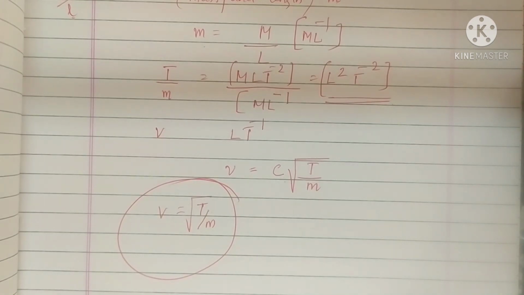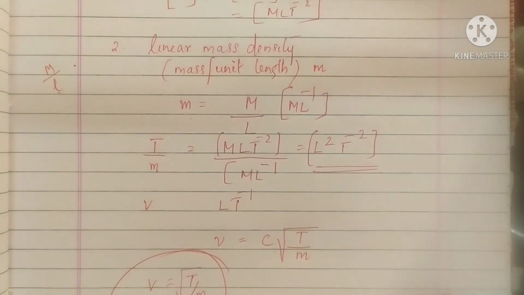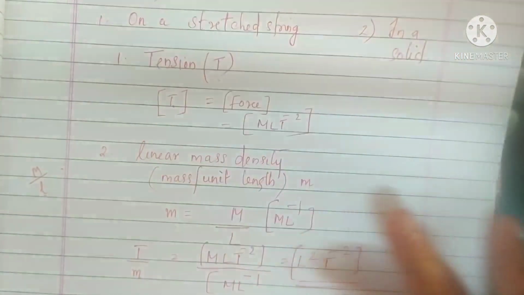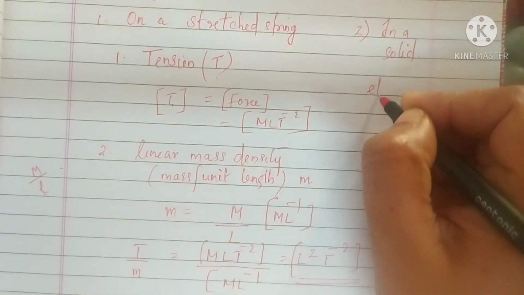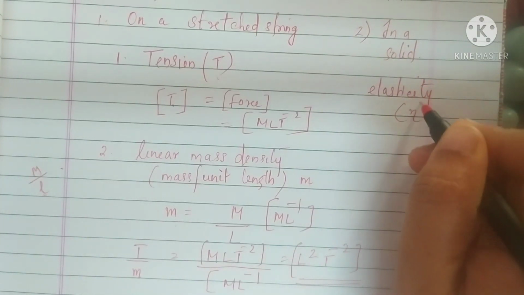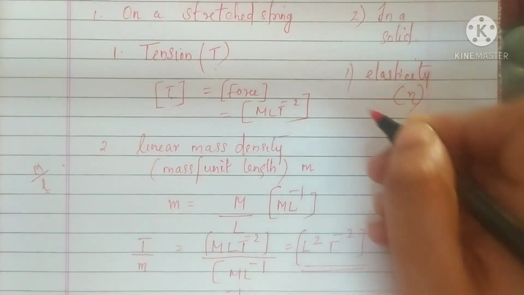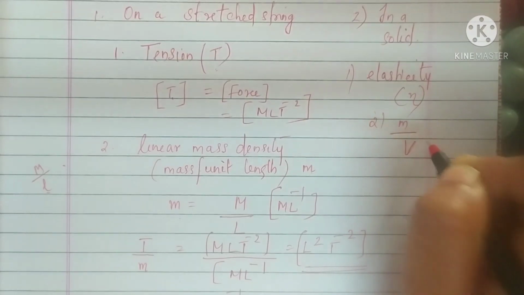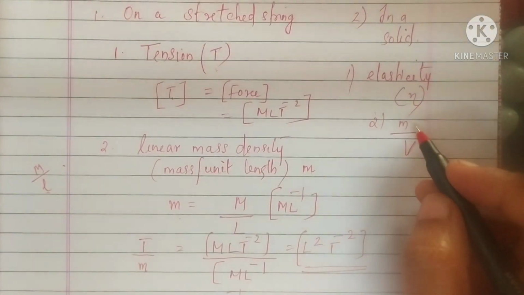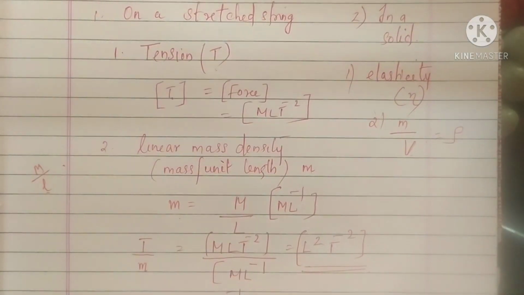Understood? Now the second case is the speed of transverse wave in a solid. In the case of a solid, you have to take factors like, first, elasticity. For solids, you have studied elasticity, or you can say the modulus of rigidity. The second one is mass per unit volume, that is density, which determines its inertia.